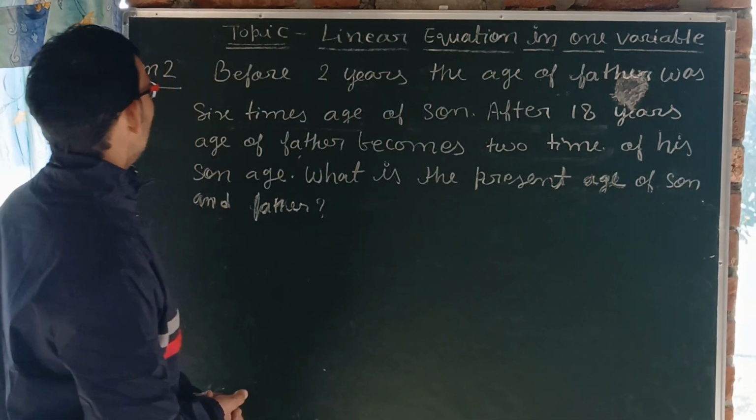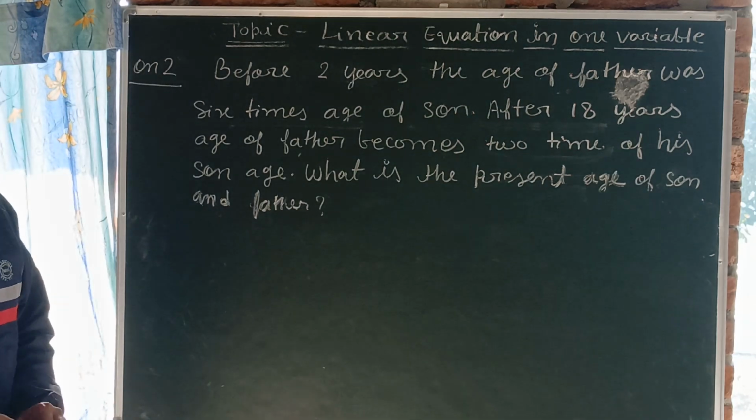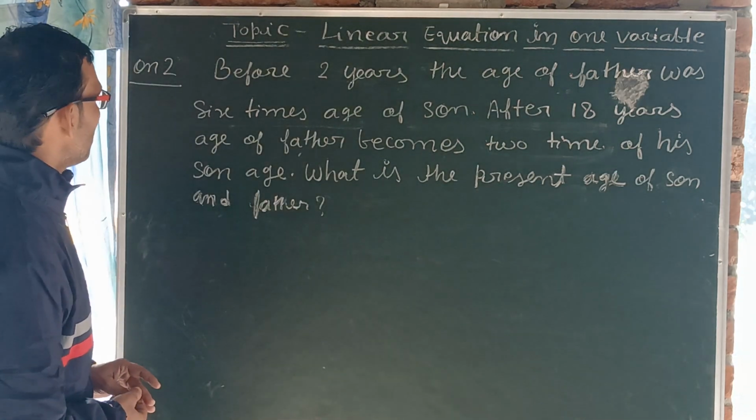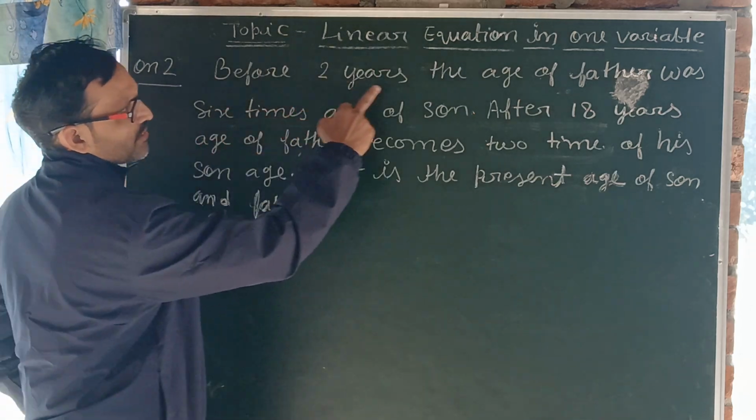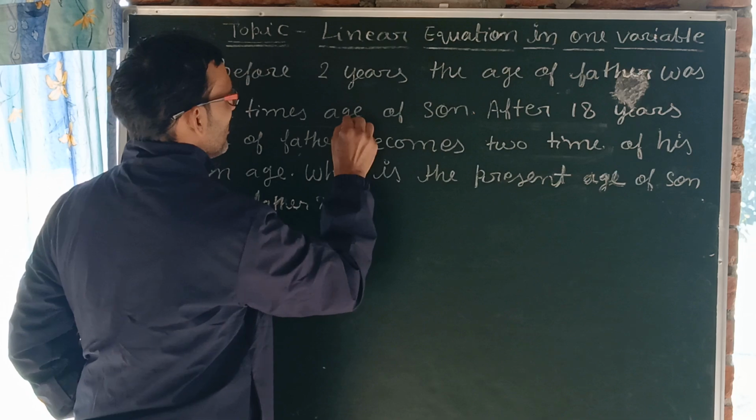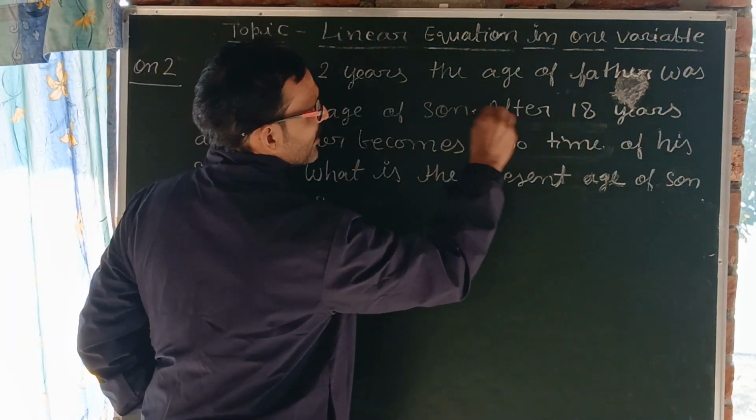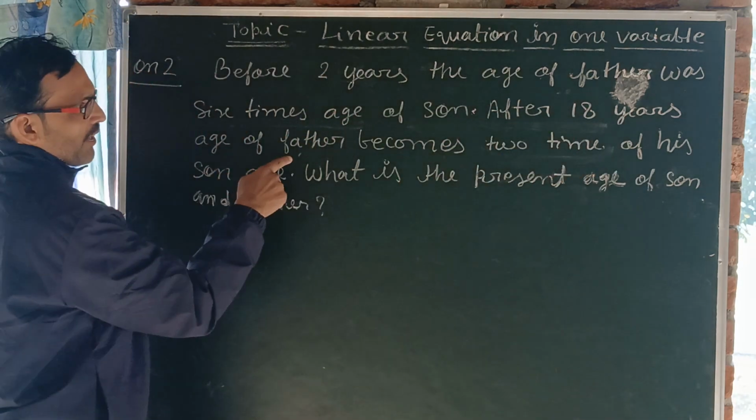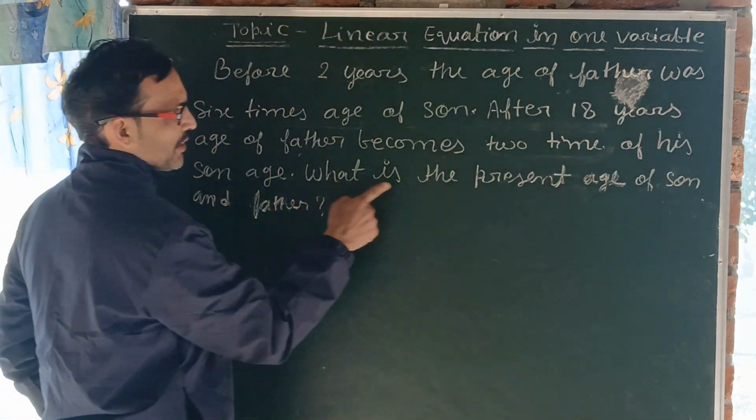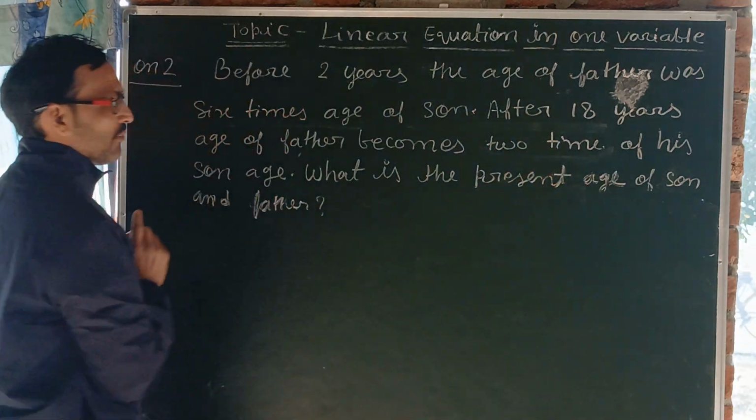Dear students, today I am with a new topic, linear equation in one variable. So we have question number 2. The first I had already done in the previous video, and this is question number 2. Before 2 years, the age of father was 6 times the age of son. After 18 years, the age of father becomes 2 times his son's age. What is the present age of son and father?